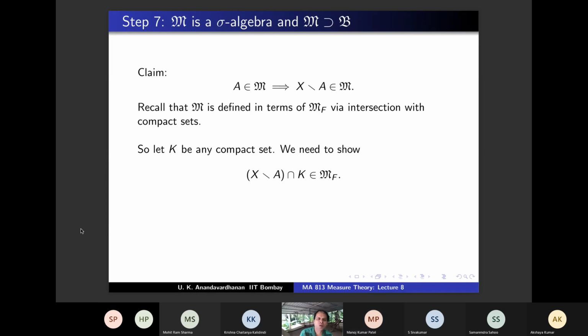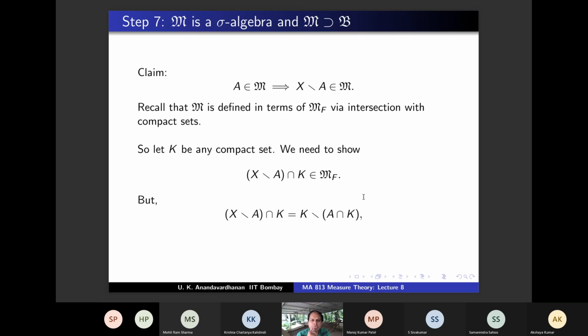Okay. So we will look at that. So X minus A intersection K, we are going to write it as K minus A intersection K. So it's set theory. Just check that this is true. So on the left hand side, something is in K and it is also outside A, and on the right it is in K and outside A. So this is same as this. Okay. So now can we apply the previous step, DUI step?